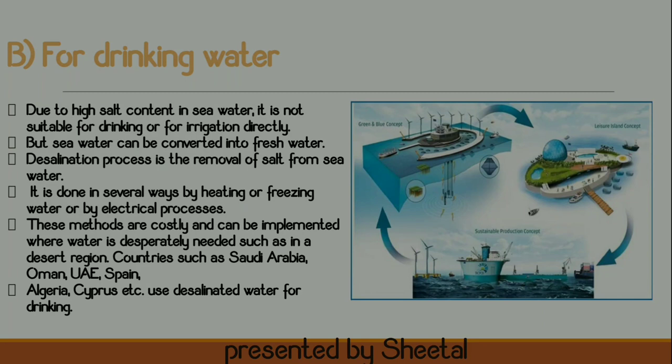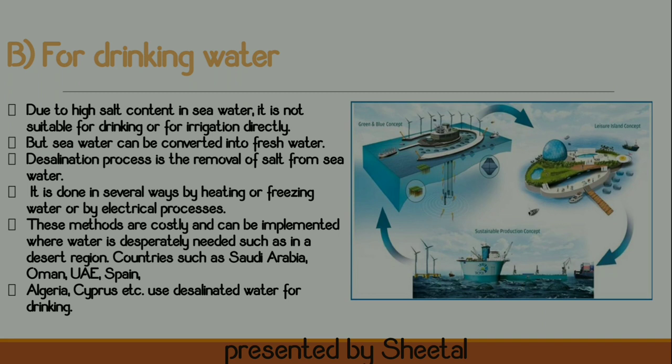Desalination is the process of removing salt from the sea water. It is done in several ways: by heating the water, freezing the water, or by some electrical processes. These methods are very costly and can be implemented when water is desperately needed, such as in desert regions.